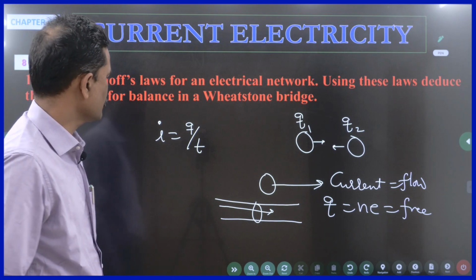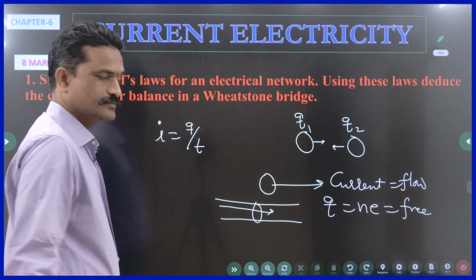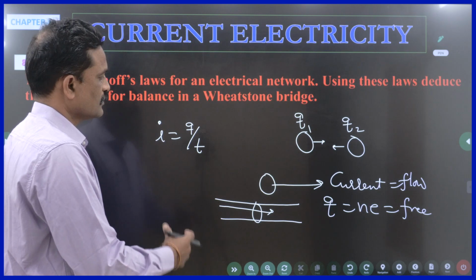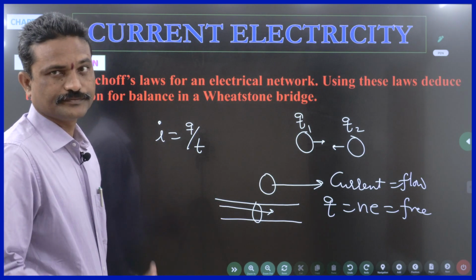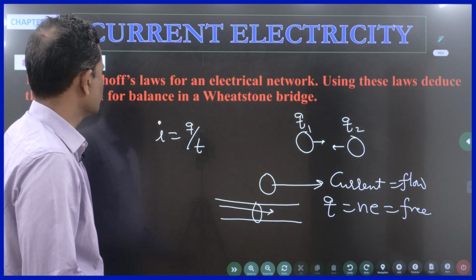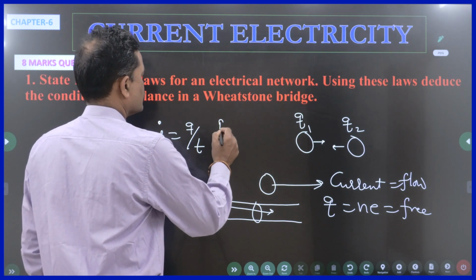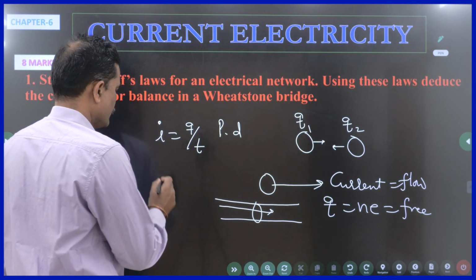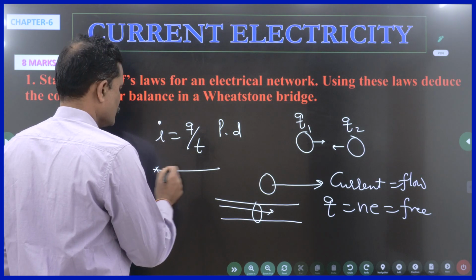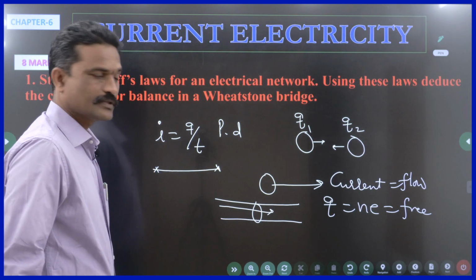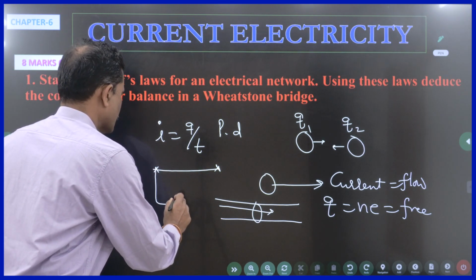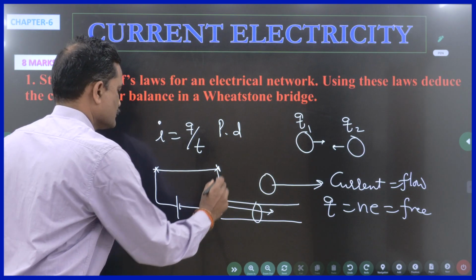Is this clear? Right. So when does current flow? When does the bunch of electrons move? So electrons move when there is a potential difference. So I have to maintain a potential difference between the two ends of the wire. That means for this purpose, I have to connect it to a battery or a cell.